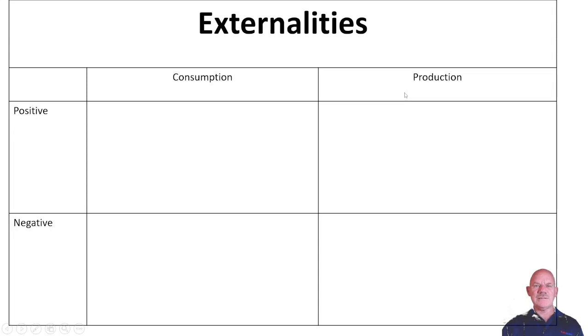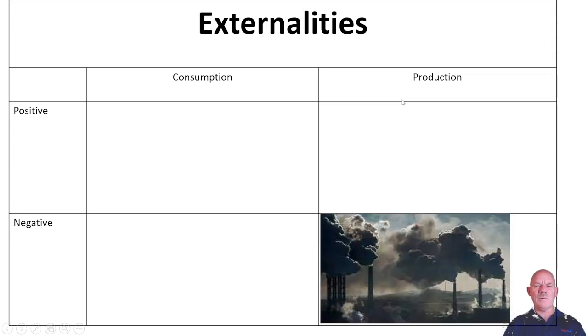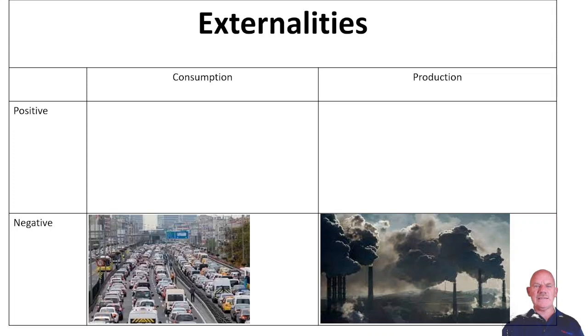I think the most famous or well-known externality is the negative production externality of air pollution or any kind of pollution. Factories pollute rivers and they pollute the air. So they don't do this on purpose. An externality is always coincidental. They just want to produce and make profit, but in the process they have negative effects on the environment.